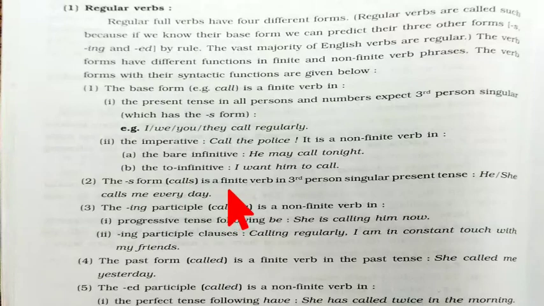Now imperative sentence. They may call tonight. I want him to call. It is non-finite verb. Here we use non-finite verb in the imperative sentence, and in the present tense we use finite form of verb.